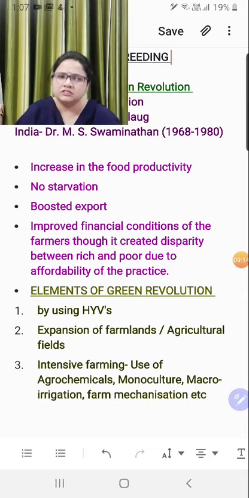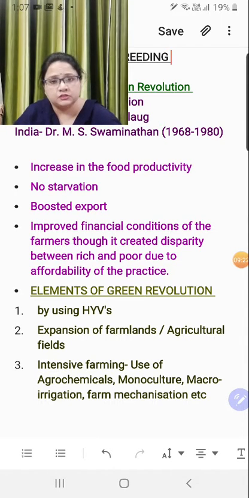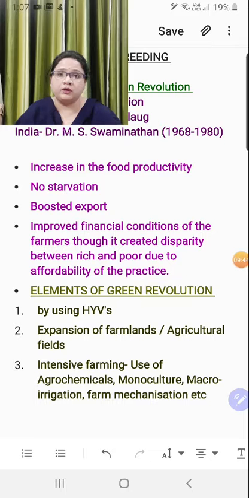Macro irrigation is the water supply to the agricultural field by canals and dams, right? So here huge amounts of water are supplied into the field, which leads to wastage and all. But since we talk about HYVs, high yielding varieties, they always require a large amount of water. These are pampered crops, biotechnologically engineered crops are pampered crops. They always need more fertilizer, they need more water, and then when they grow and the seed comes, it is so alluring that they become prone to pest attack. So you need more pesticides too to control that loss, right?